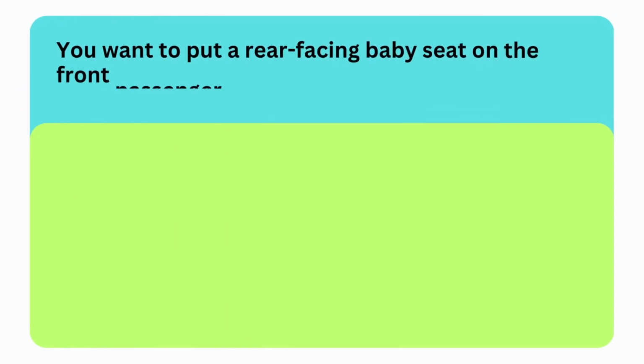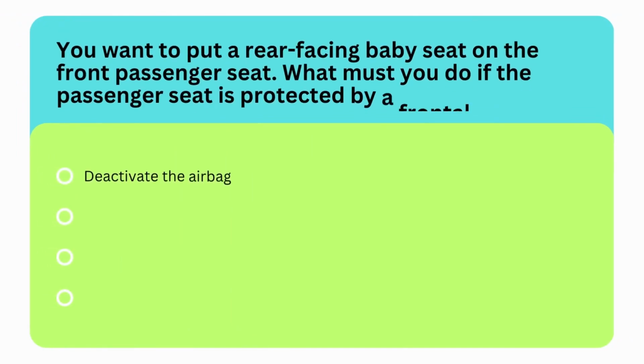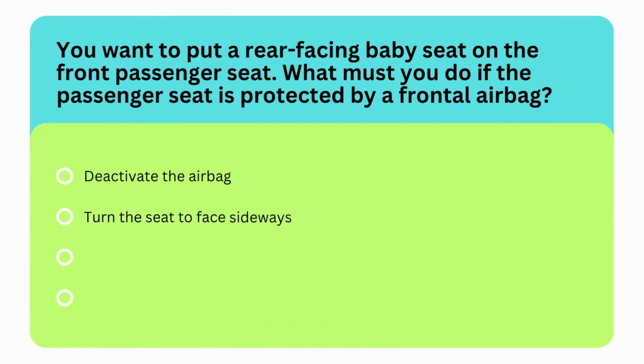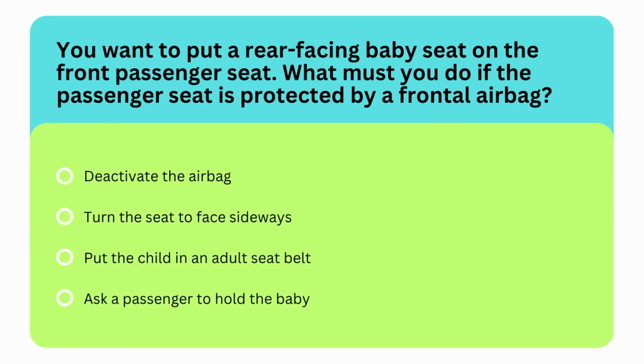Next question is, you want to put a rear facing baby seat on the front passenger seat. What must you do if the passenger seat is protected by a frontal airbag? Options are, deactivate the airbag, turn the seat to face sideways, put the child in an adult seat belt, or ask a passenger to hold the baby. So the correct option is the first option. You should deactivate the airbag.